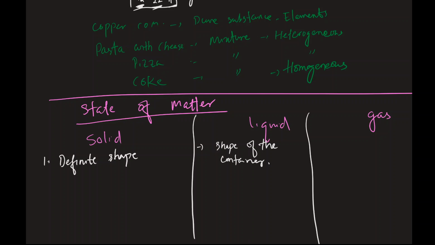Right? How about the gas? Gas doesn't have its own shape either, so it takes the shape of the container. So let's say you pour the helium gas in a tank, then it's gonna be the shape of the tank. If you pour the helium gas in a balloon, then it's gonna be the shape of the balloon. What else can you differentiate? How about volume? Solid has a definite volume, right?